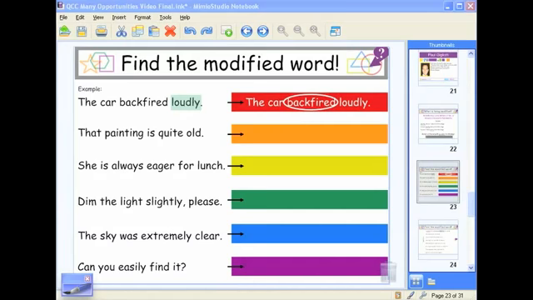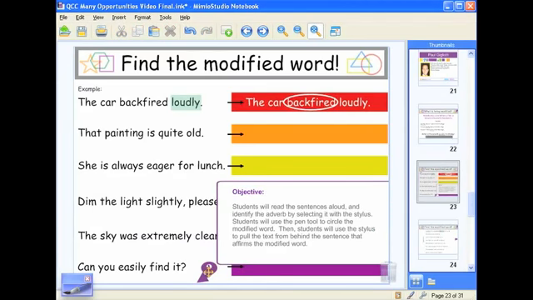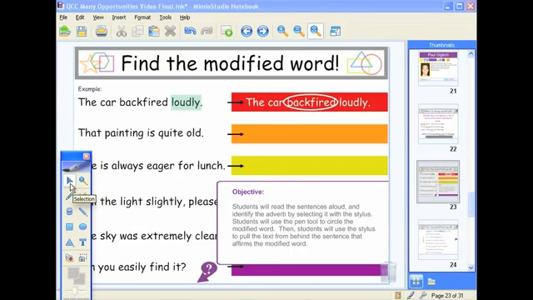So now that we've had our instruction, what I'm going to do as the teacher is I'm going to go ahead and have my students read the sentences out loud so that they can identify the adverb. And of course, once we've identified the adverb, I'm going to make use of my interactivity. I'm going to pull out my Mimio tools here, choose my selector, and I'm going to have the students use that selector now to select the actual modifier. And there it is. I even have a little flash arrow underneath there. Then I'm going to have my students come on up and using the Mimio pen, I'm going to have them circle the word that is in fact being modified.